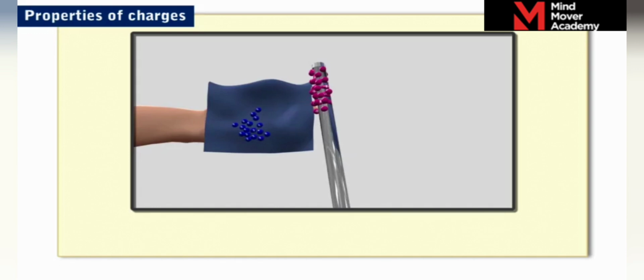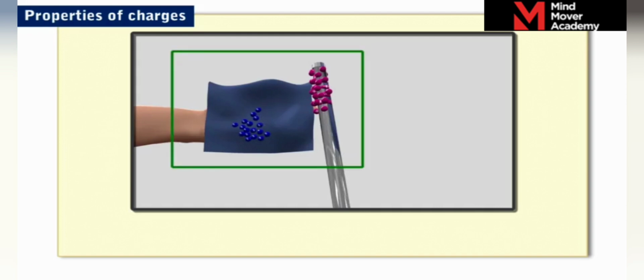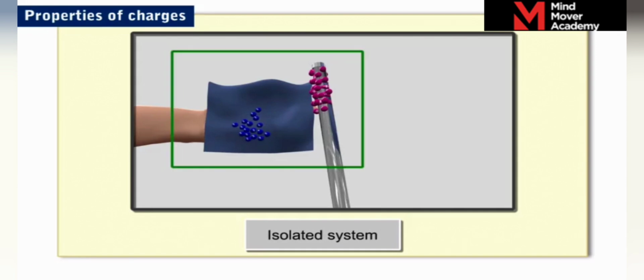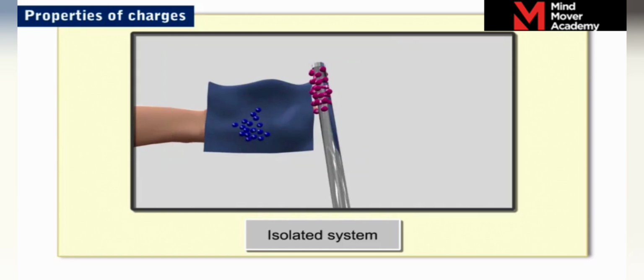the silk cloth. If we consider the glass rod and silk cloth as an isolated system, then the total charge of this system before and after rubbing remains the same. Therefore, we can conclude that the total charge of an isolated system is always conserved.